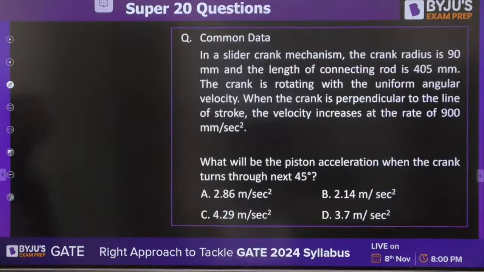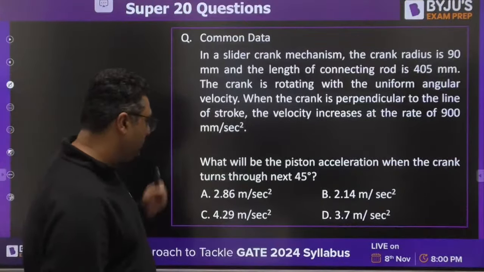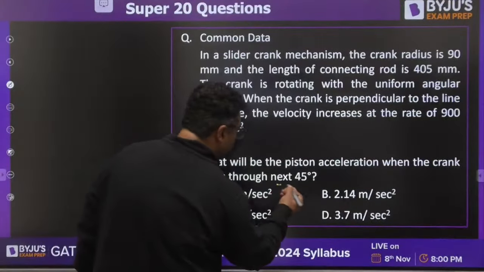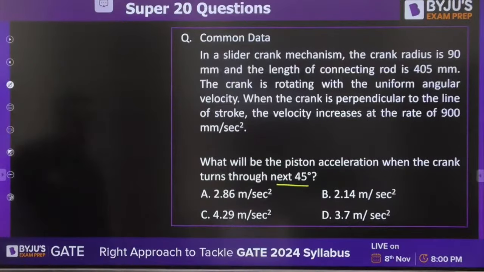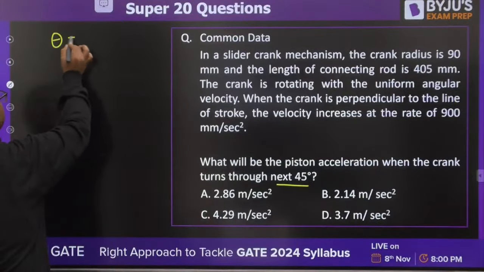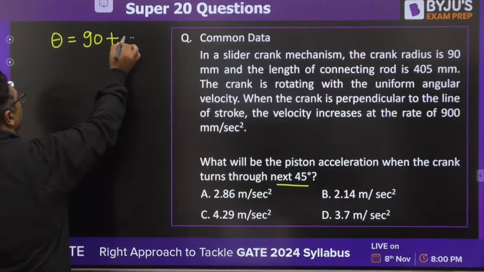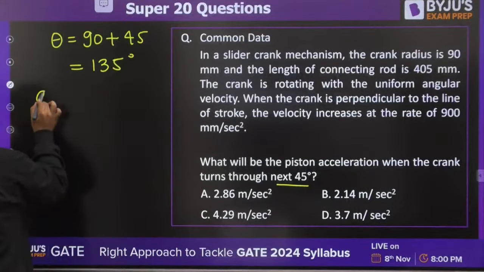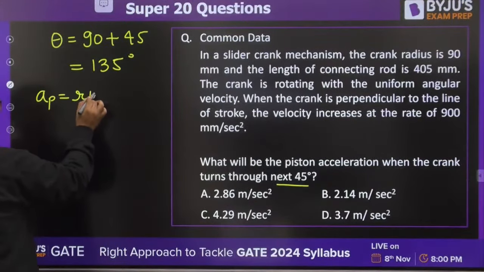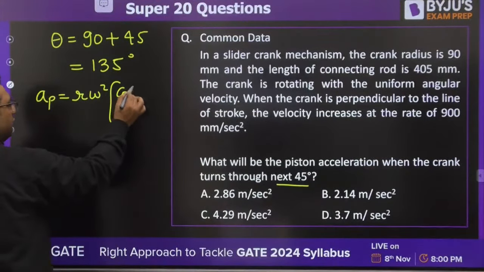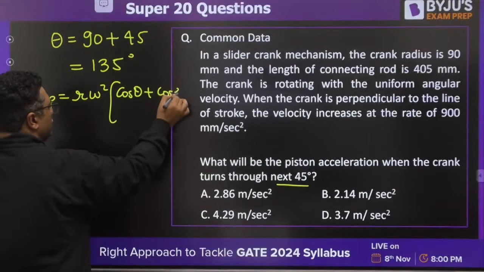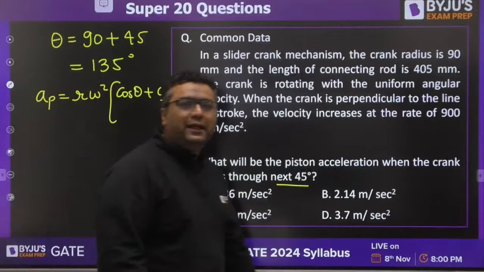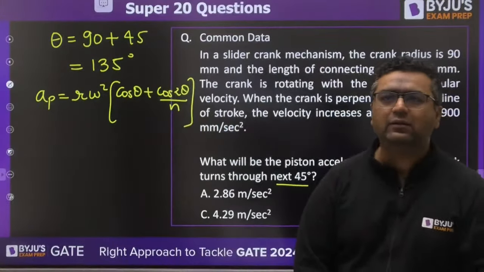Wonderful, guys. The same question. Here they are asking the acceleration when the crank turns another 45 degrees. So you can say this time theta is 90 plus 45, 135 degrees. You need to find out the acceleration of the piston, r omega square, cos theta plus cos 2 theta by n. This is from kinematic analysis of a single slider crank mechanism.